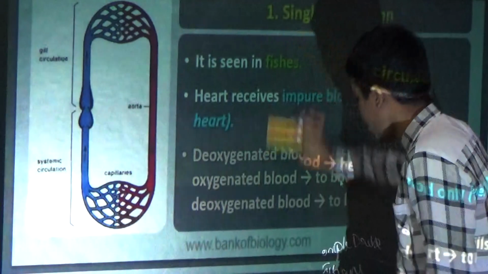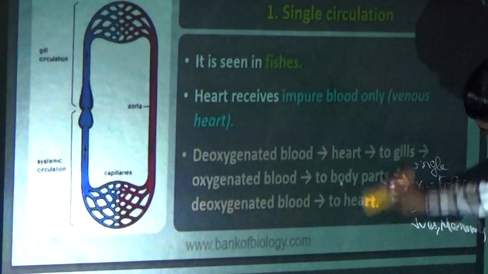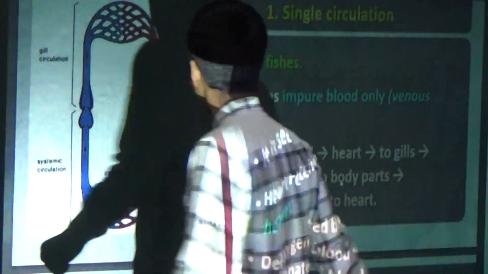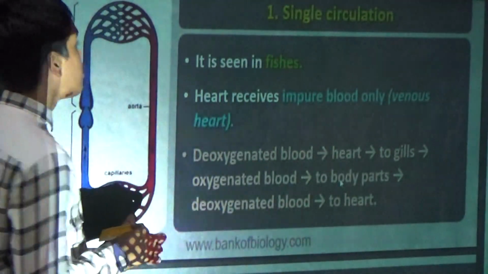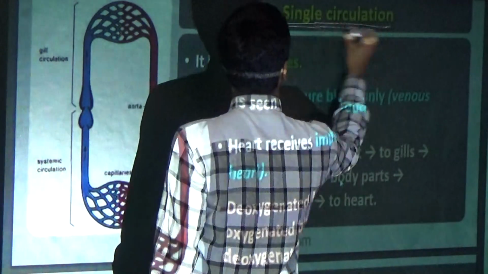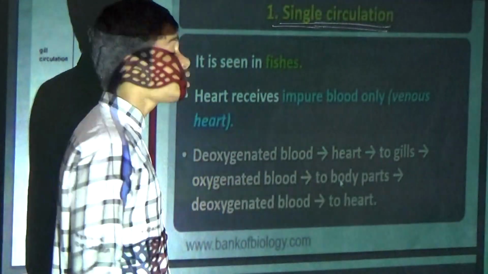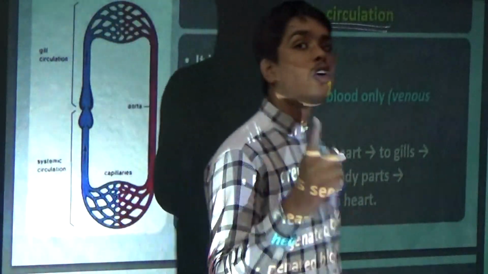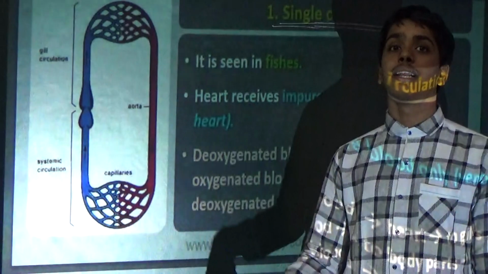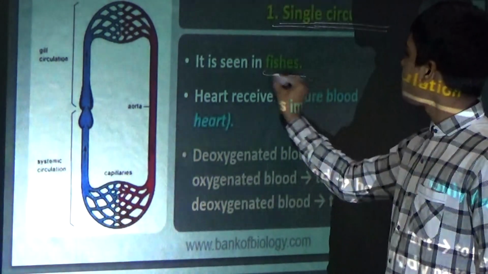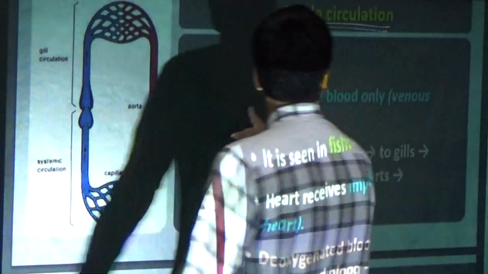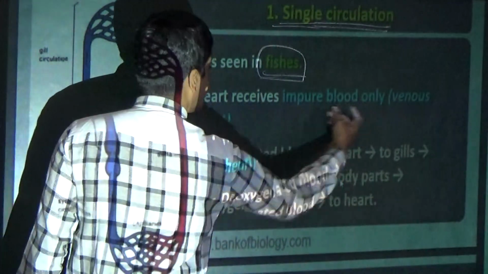We will discuss until the blood groups, okay, for this session. Now, first single circulation. Single circulation means the blood flows through the heart only one time during an entire circulation. The examples are fishes.